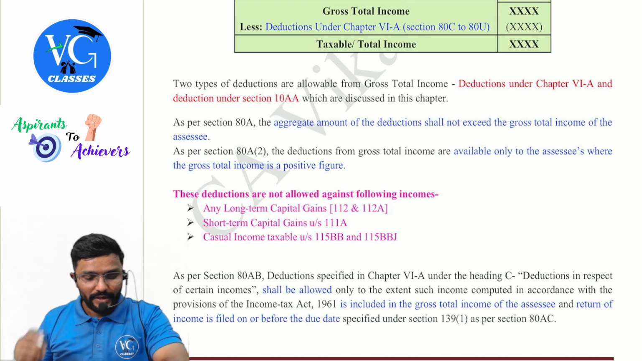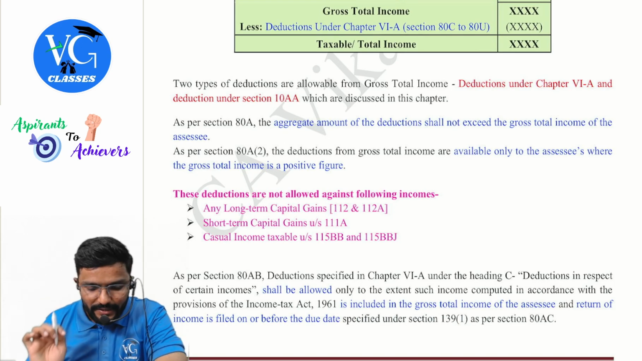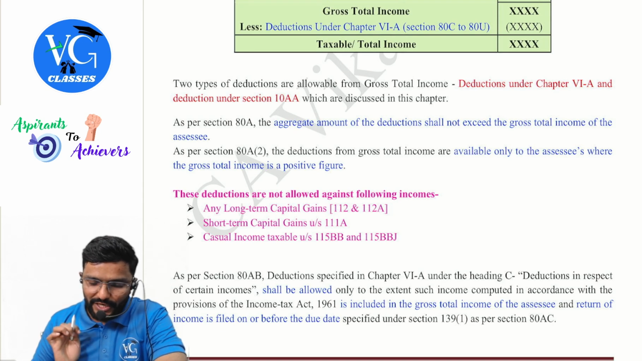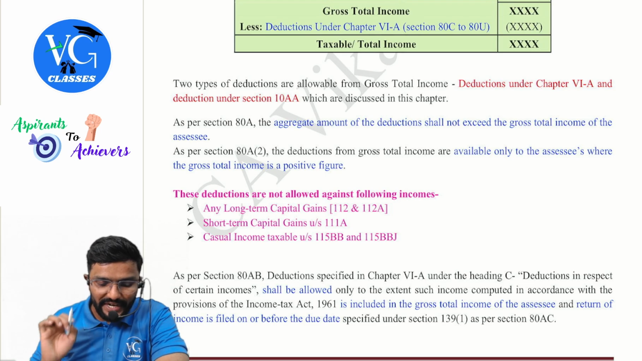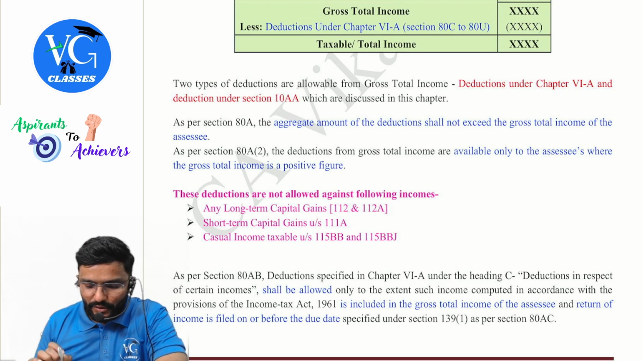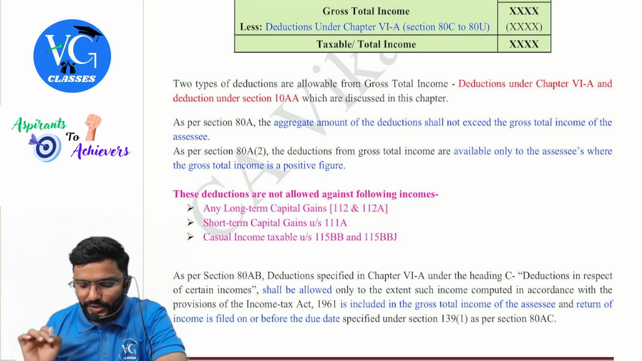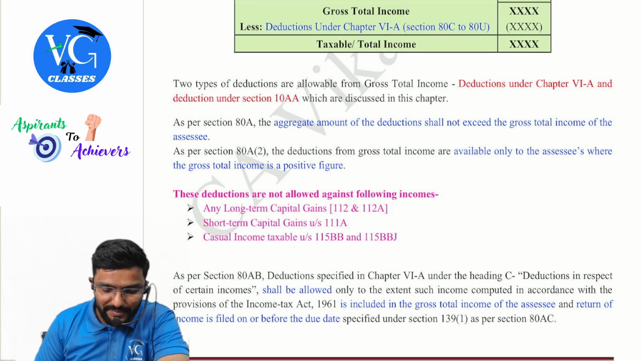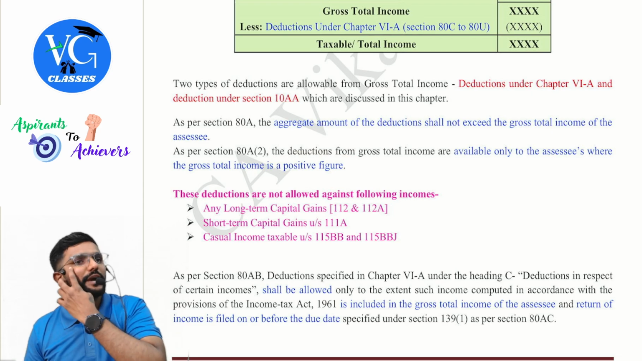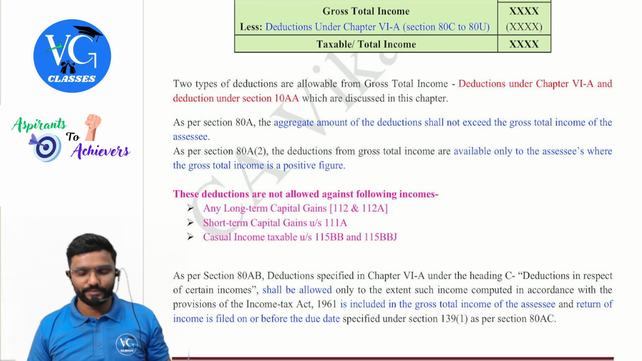Okay, sir. As per section 80A, the aggregate amount of deduction shall not exceed the gross total income. As per section 80A(2), the deductions from gross total income are available only to assessees where the gross total income is a positive figure. Sir, what if by chance I have only loss? Can I claim deductions? No.